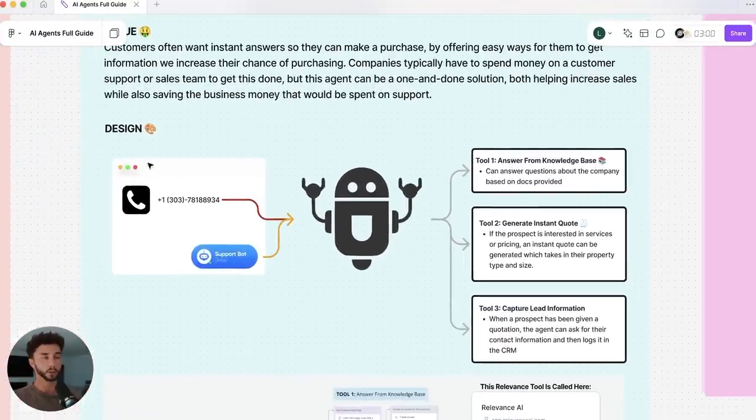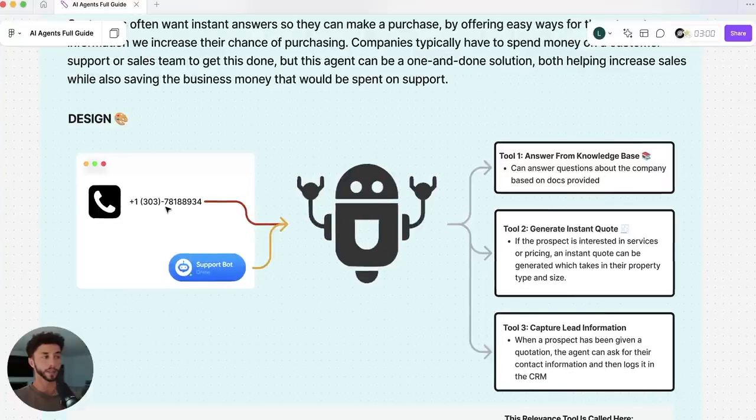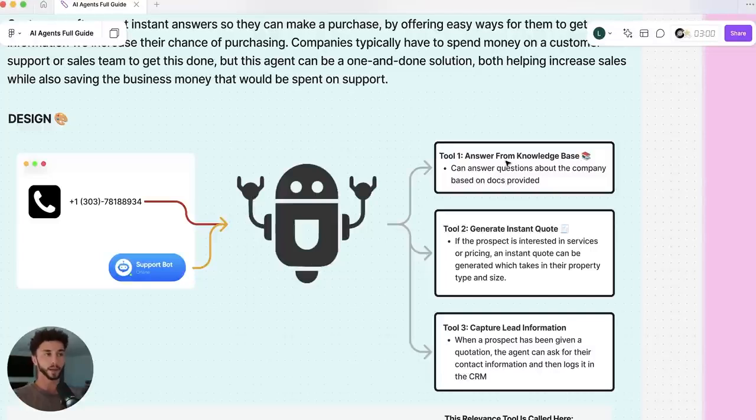We are going to have a website. I'll give you a template for this. It's very easy to set up. And we're just going to throw in a number that's going to be connected to the voice agent that we build. And we're going to be setting up Voiceflow's web chat widget as well. And this agent is going to have access to a knowledge base to answer questions that prospects may have about the business and their services, etc.